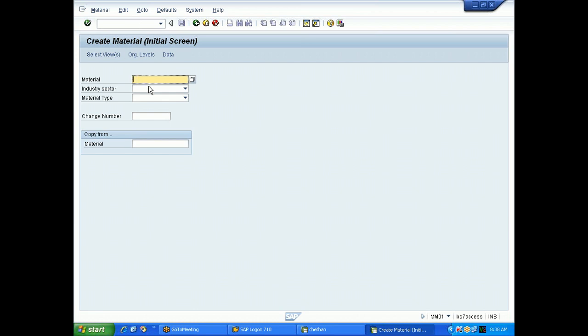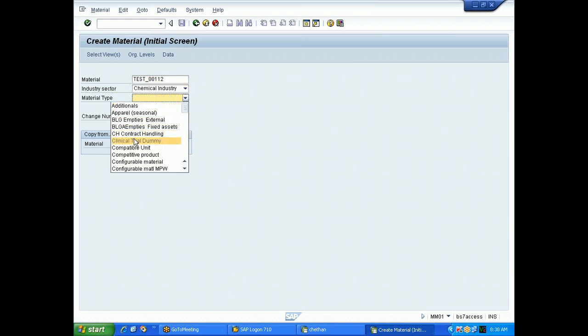Once he wants to create a material, he needs to fill up these details. What is the material number? What is the industry sector? What is the material type? All these things he needs to fill. For example, I will fill the material number test 00112, industry sector chemical industry, and the material type finished product, or say drinks. Then press enter.